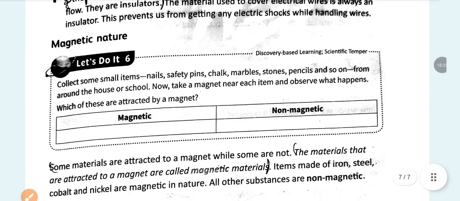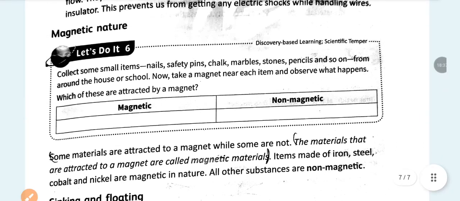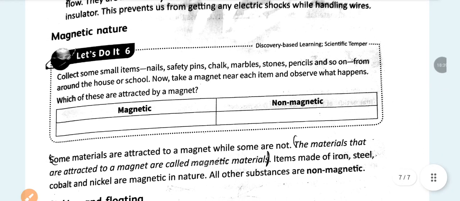Now at last, magnetic nature. Some materials are attracted to a magnet while some are not. That's basic: if they are attracted to a magnet, they are known as magnetic. Iron, steel, cobalt and nickel are magnetic, and the rest of the substances are non-magnetic, and things that attach to the magnet are basically magnetic.